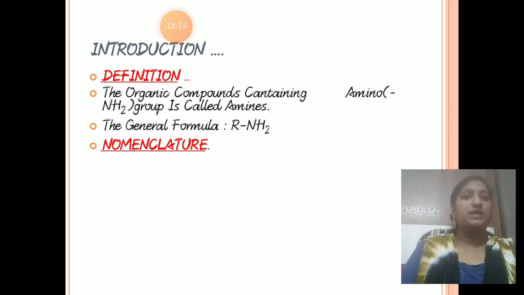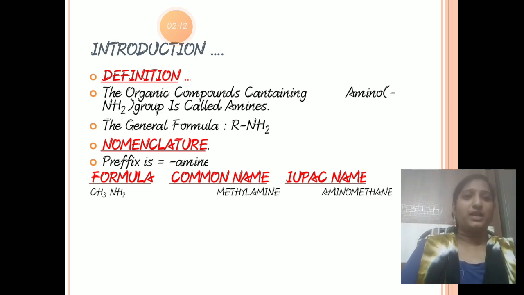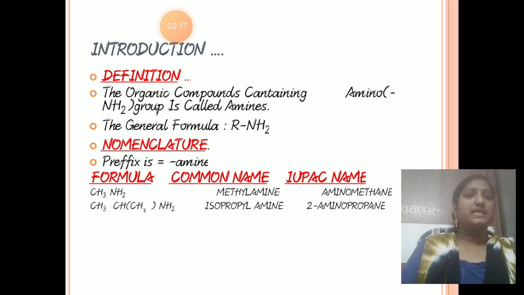See here, some examples I'll write: formula, common name and IUPAC name. CH3NH2 is methylamine or aminomethane. Methylamine is the common name and aminomethane is the IUPAC name. Next, CH3CH(CH3)NH2, this is isopropyl amine. The IUPAC name is 2-aminopropane.